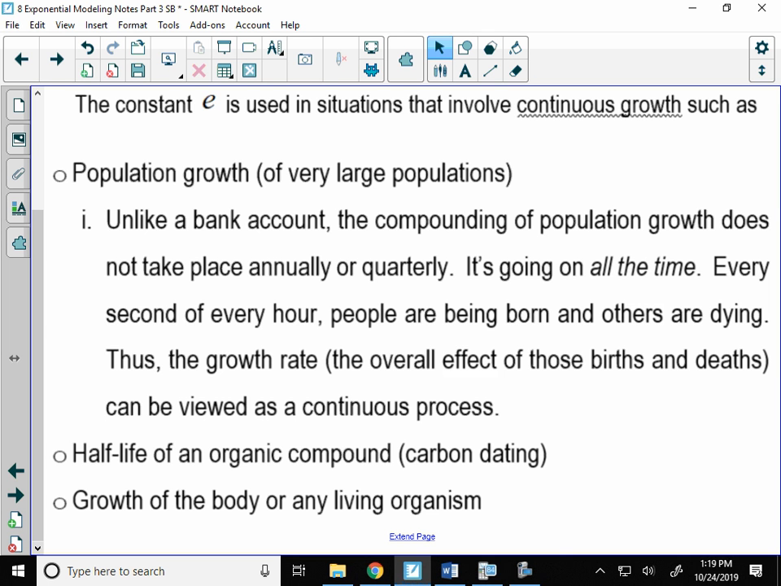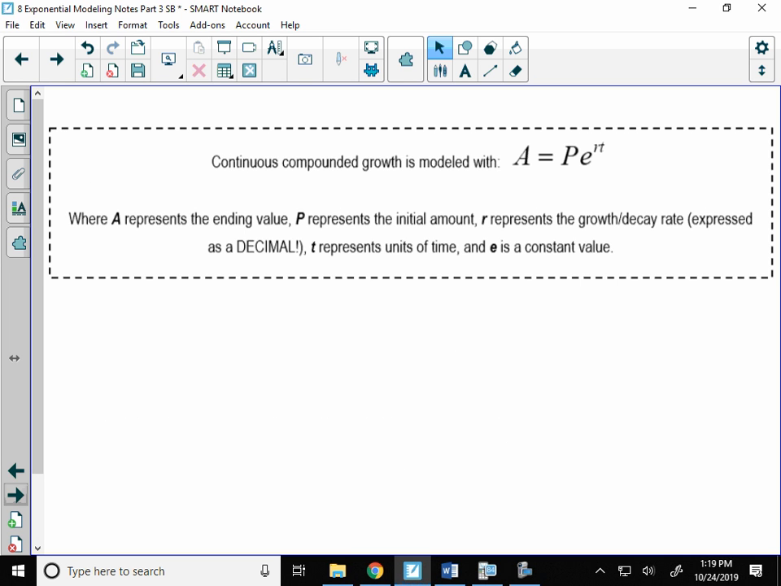Same with the growth of the human body. As kids, you don't only grow on Mondays. You don't just get taller on Mondays, right? You're constantly getting a little bigger. Are babies only born on Tuesdays? No. Babies are born on every day of the week, all times of the day. These are continuous growth.